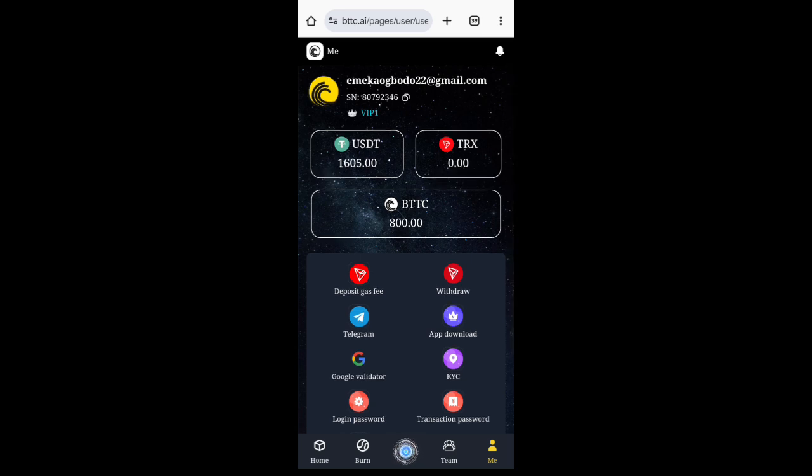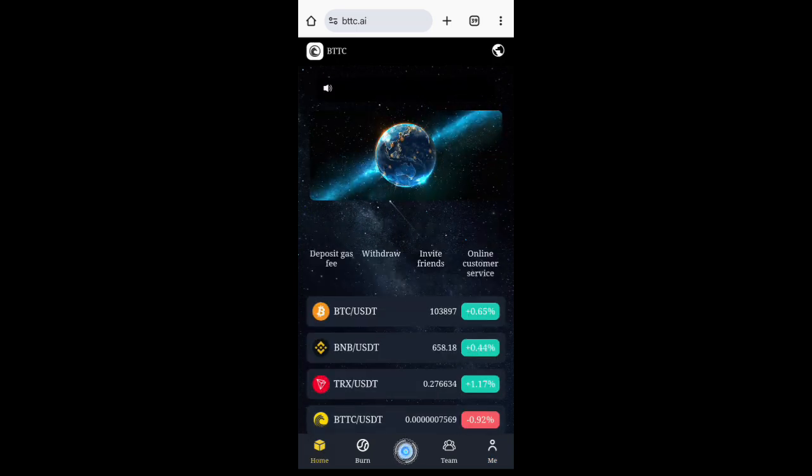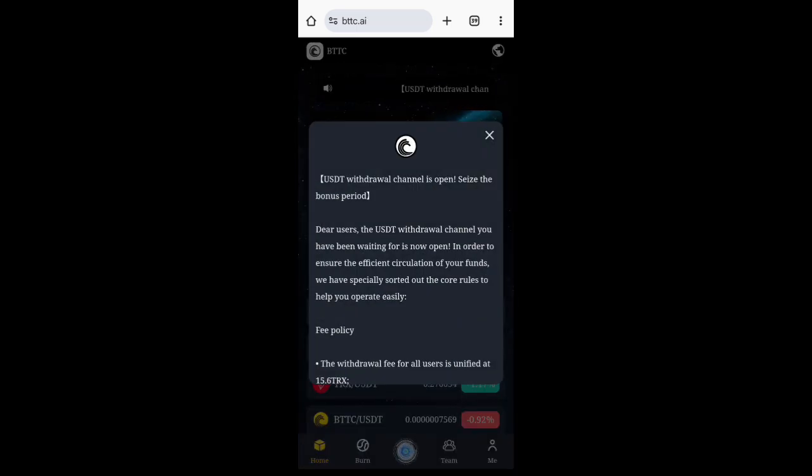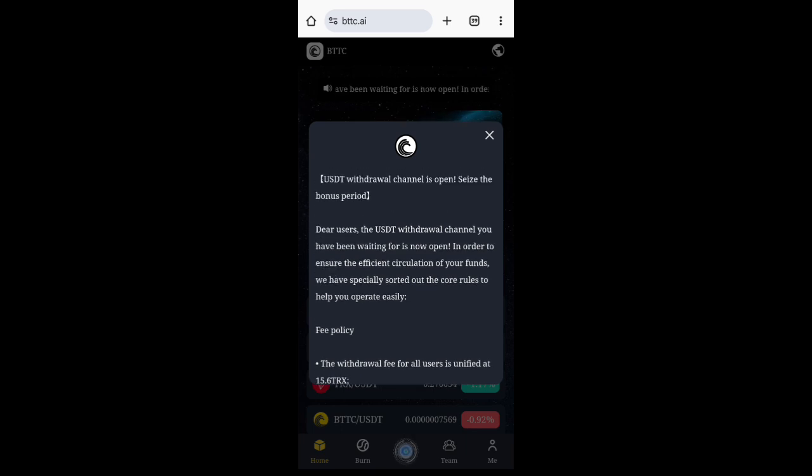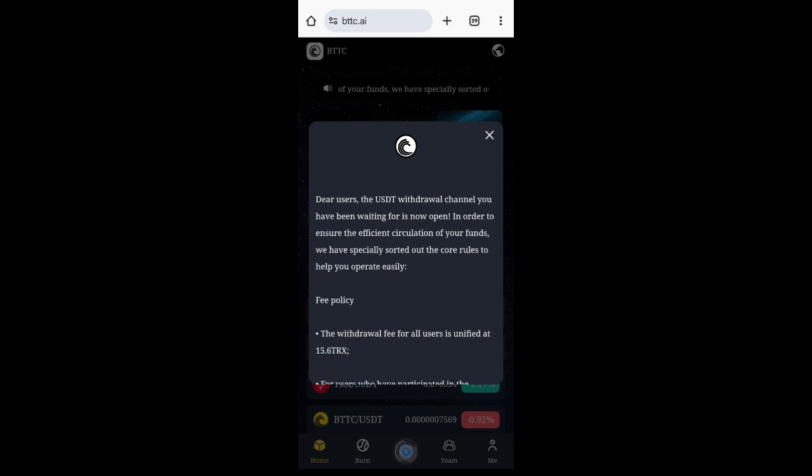When you come to home, you can see the pop-up news that the USDT withdrawal channel is open now since the bonus period. It reads: Dear users, the USDT channel you have been waiting for is now open, and in order to ensure the efficient circulation of your funds, we have specially sorted out the core rules to help you operate easily.